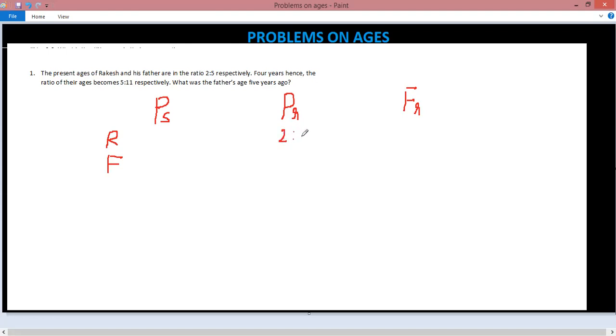So 2:5. And then 4 years hence. Hence is always after. So 4 years from now, the ratio of their ages is 5:11. What was the father's age 5 years ago? So that means what he has asked is, 5 years back, what is the age of father? If you put this, you will come to know what needs to be predicted.